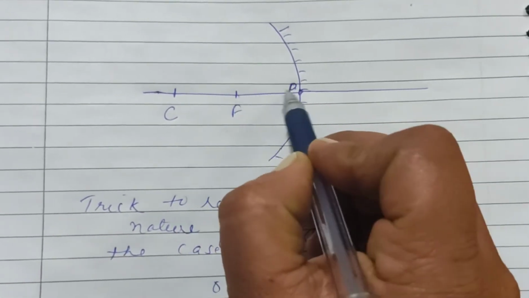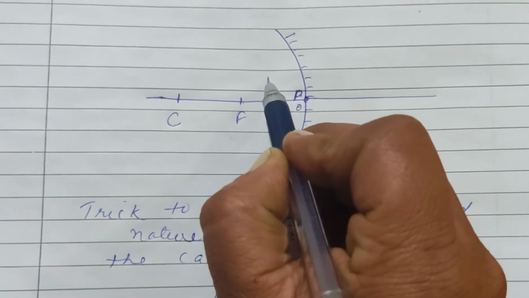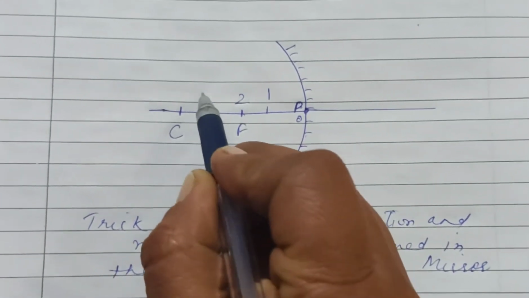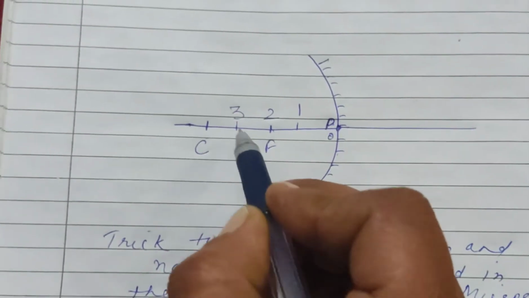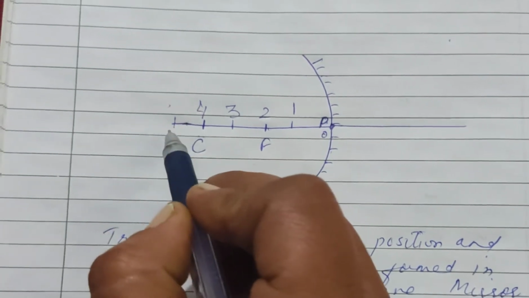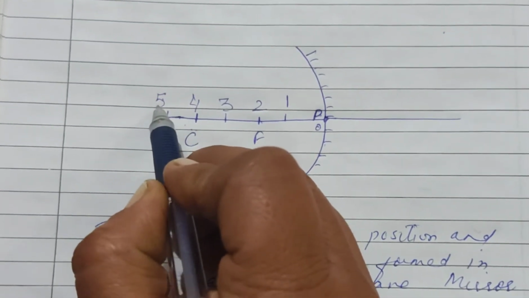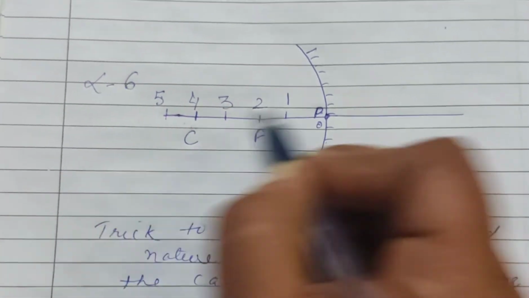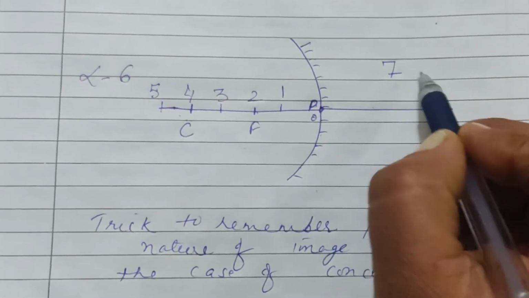So between P and F, we will have a number 1. Then F we will number as 2. Then between C and F, we'll have a number that is 3. Then we have C at number 4 and 5 beyond C. And we'll write 6 for infinity. And in this case, we'll write 7 here.